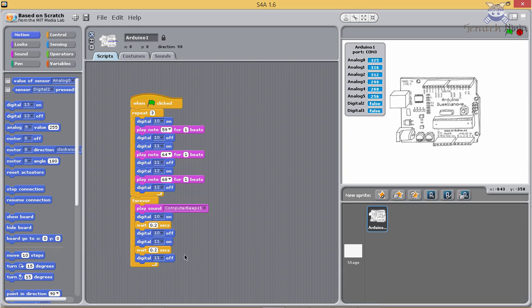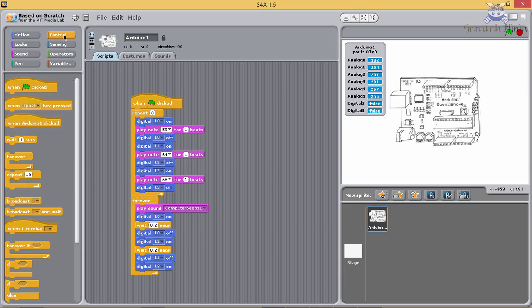Finally, for third LED, select Digital 13 on and drag it into the program window and connect it below Digital 11 off. Change the digital pin to 12. Click on Control. Select Wait 1 second. Connect it below Digital 12 on. Change 1 second to 0.2 second.